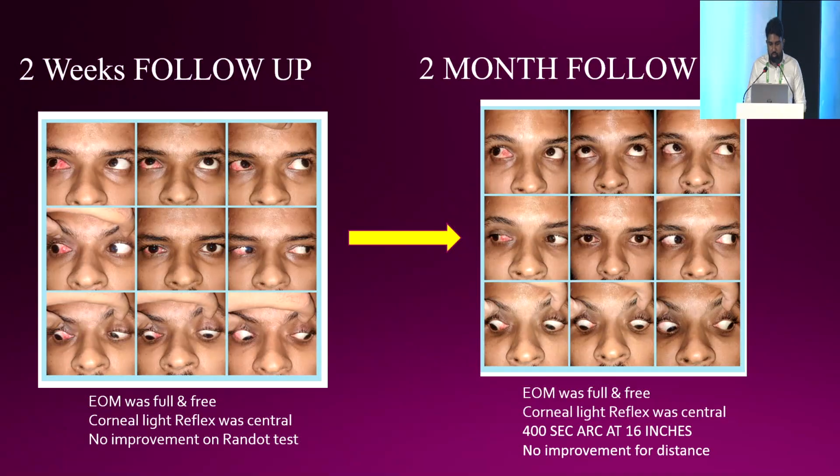So next is the 9-gaze photograph of 2 months follow-up. Here extraocular movement was full and free. Corneal light reflex was central, but the patient has gained 400 seconds of arc stereopsis at near. There was no improvement in distance stereopsis.